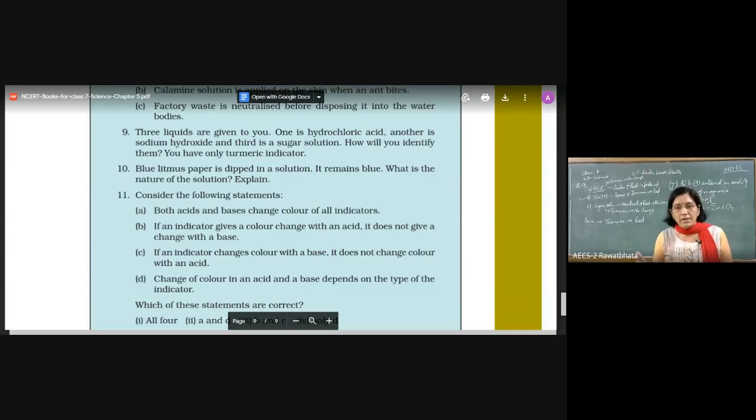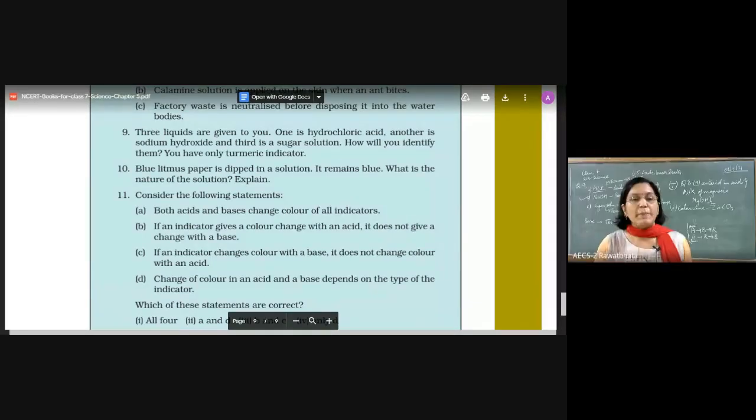Is it clear? In the question, they have given you turmeric. In the exam, they may ask you that you have only one litmus. How will you identify? Again, the answer will be the same. For example, if you have only blue litmus, you add blue litmus to all the three. In case of acid, it will turn red. In the other two, it remains the same. Then you add that red litmus to the other two. Where the change takes place, that is a base, and where there is no change, that is neutral. Is it clear, kids? Next question.